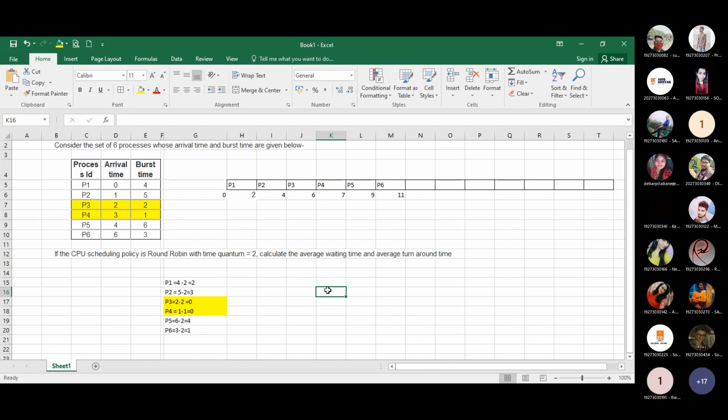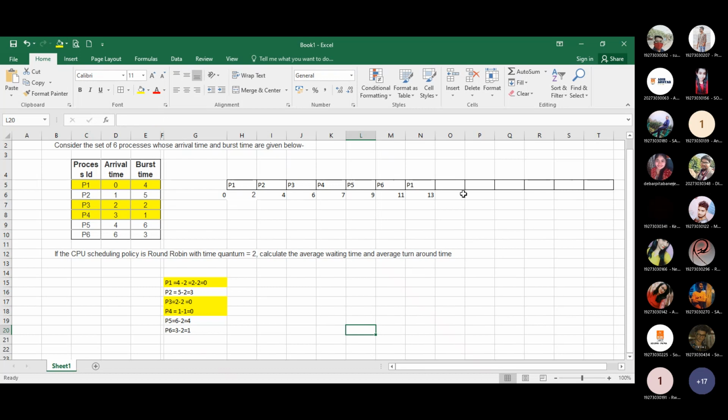So again we start from P1. It requires only 2 units of time, and we also provide, as per the question, 2 units. So 11 plus 2 is 13, and here we subtract 2. That means P1 has also completed its task.